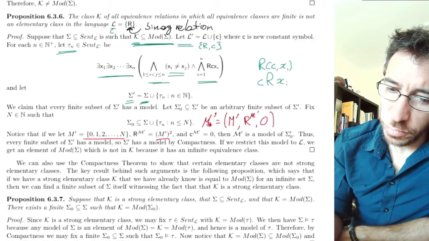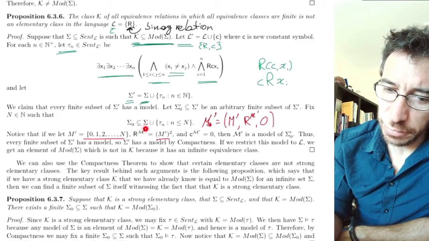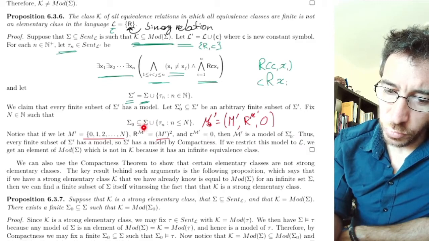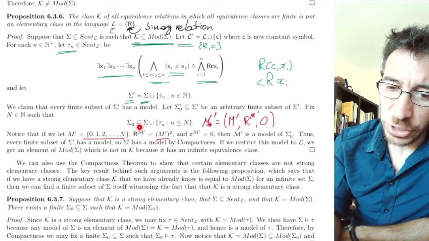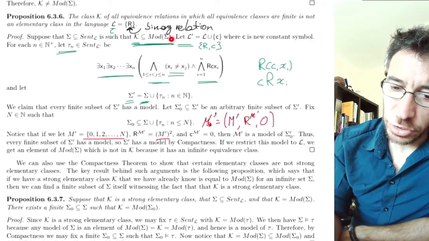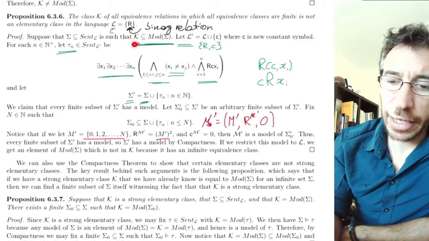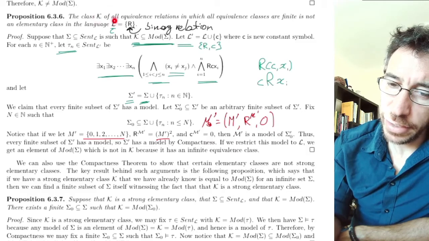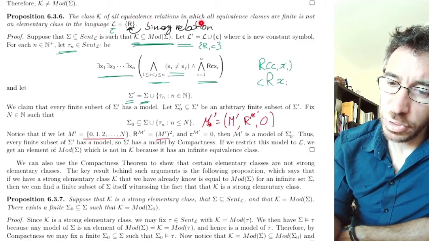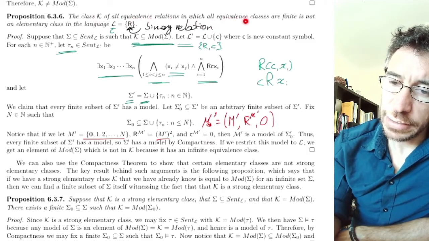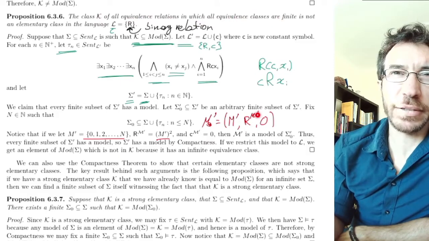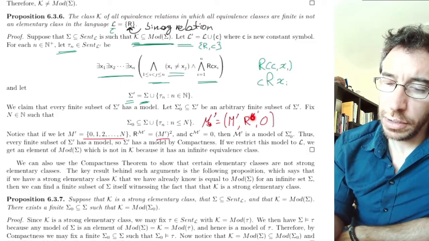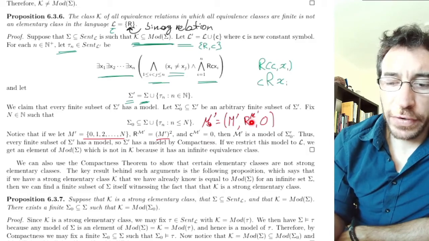Well, first, it needs to be a model of sigma. And why is it a model? We don't know anything about sigma. All we know is that the models of sigma contain the whole class K. And this model belongs to this class K. Class K is a class of equivalence relations in which all equivalence classes are finite. We said this is a trivial equivalence relation, and it has only one equivalence class, but it's finite.